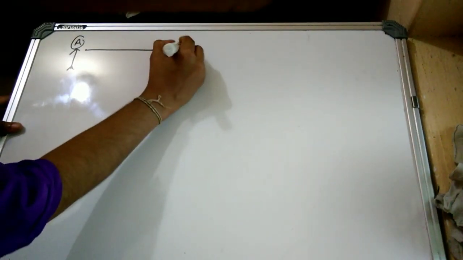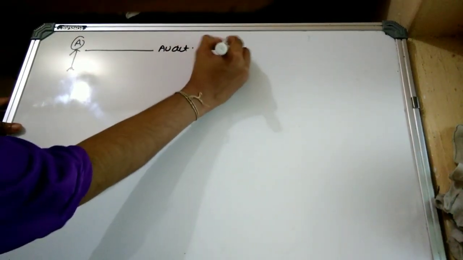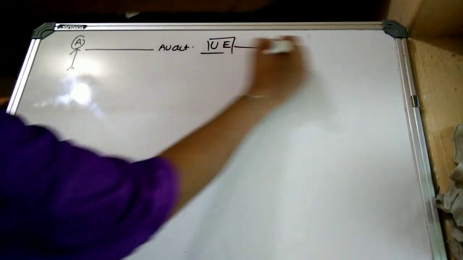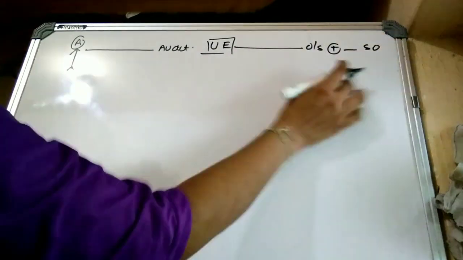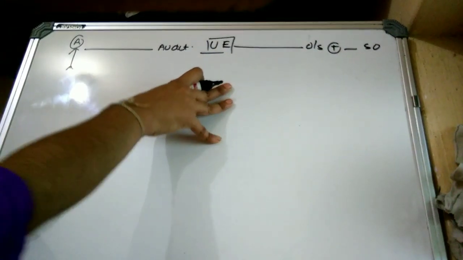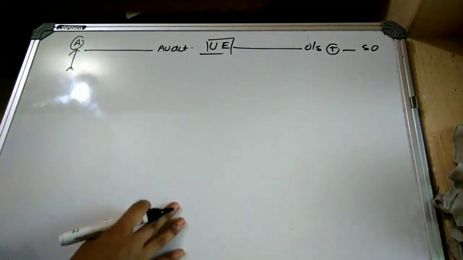Okay, what is it mainly stating? This is the auditor. He is performing the audit at the user entity. The user entity has outsourced certain transactions to the service organization, and the service organization is providing those processed transactions to the user entity.